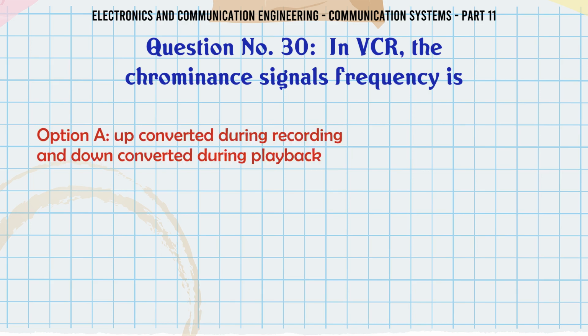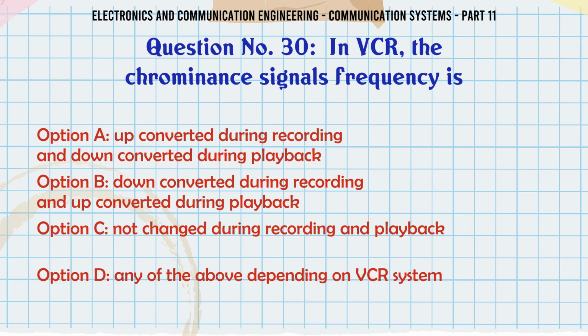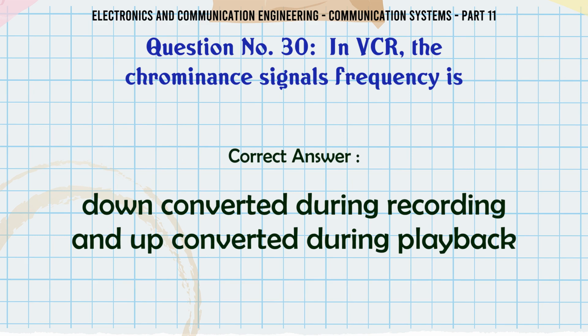In VCR, the chrominance signal's frequency is A. Up converted during recording and down converted during playback. B. Down converted during recording and up converted during playback. C. Not changed during recording and playback. D. Any of the above depending on VCR system. The correct answer is down converted during recording and up converted during playback.